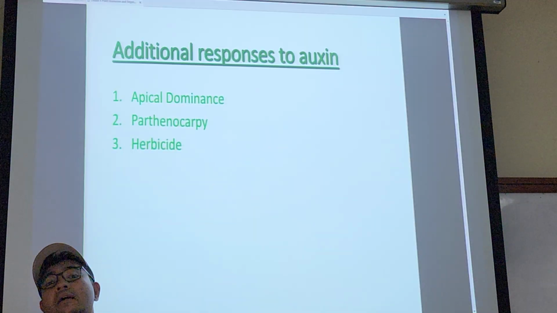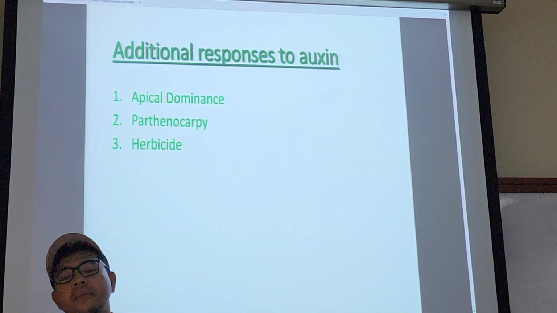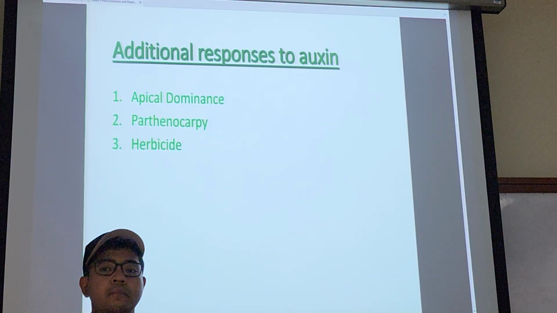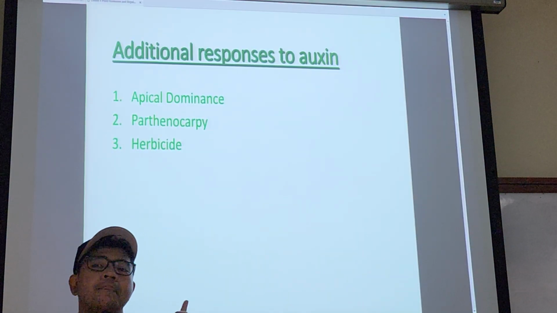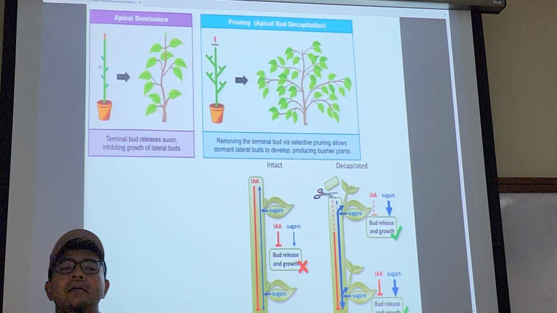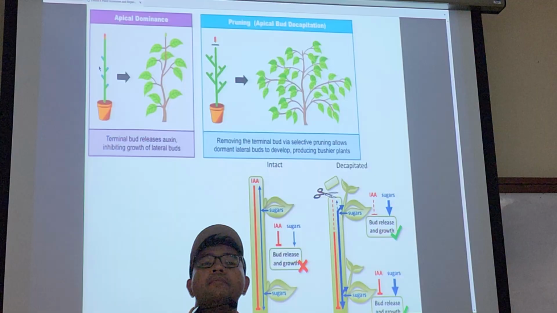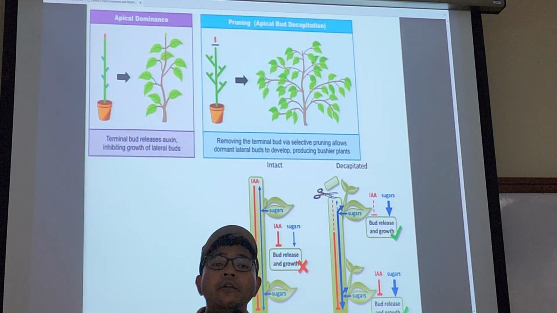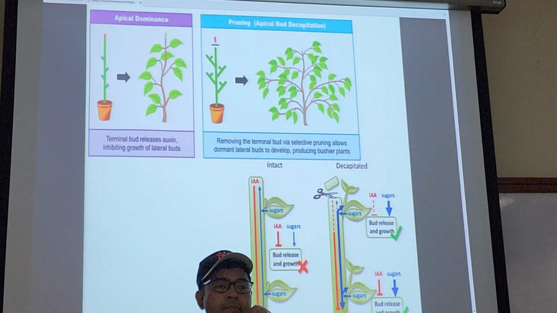Right. Okay, additional responses to auxin: apical dominance, parthenocarpy, and also herbicide, which you should know because you just learned it, right? Let's see apical dominance. So apical dominance is basically, have you learned about trimming and pruning? Right. Why do you trim and prune?